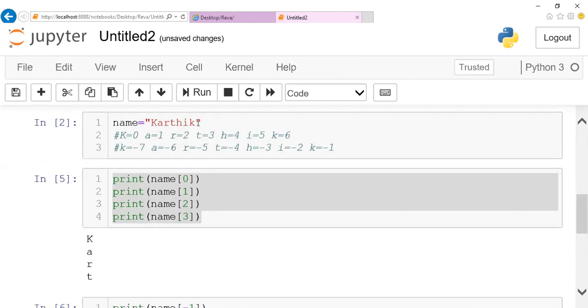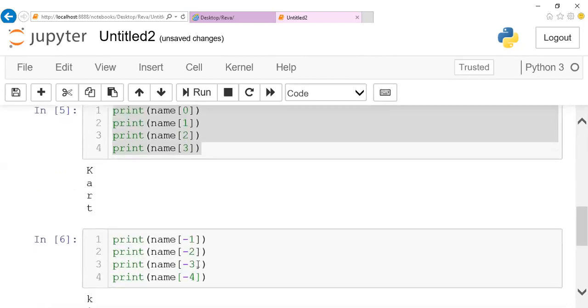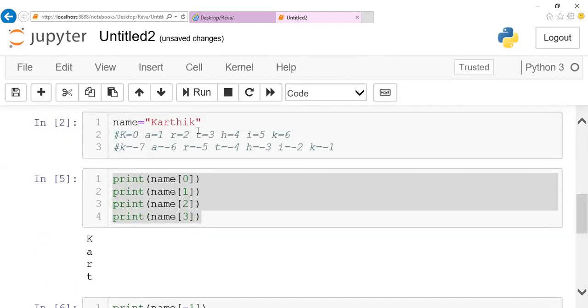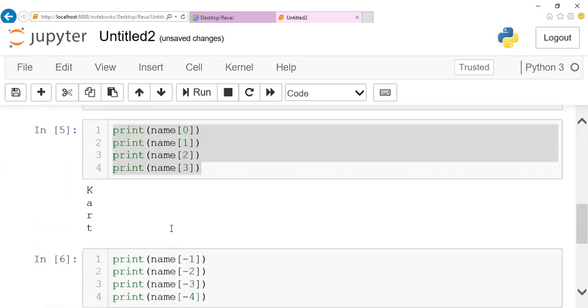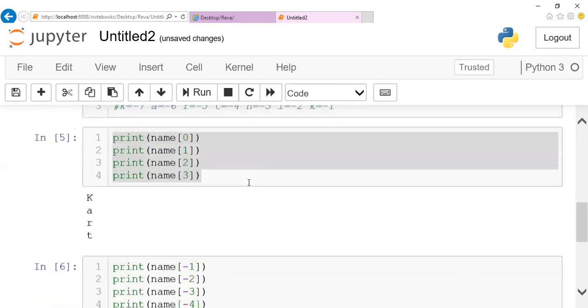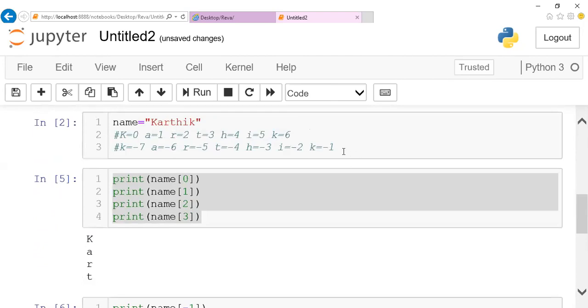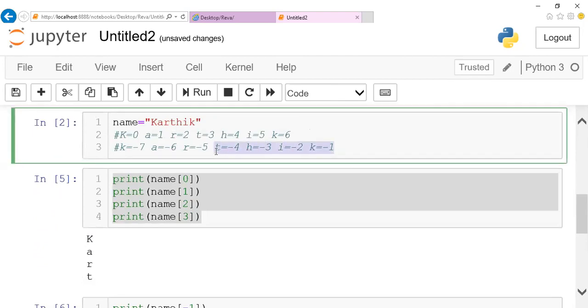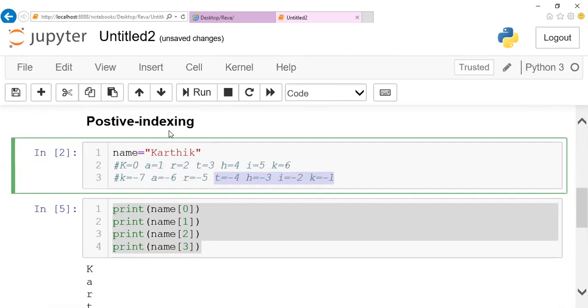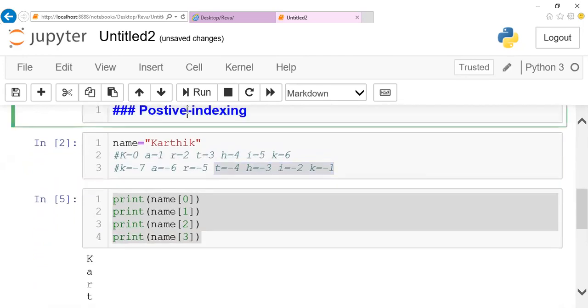Minus 1 means the last position k, minus 2 in the sense the last before position i, minus 3 in the sense the before position of it h. Okay, minus 4 in the sense the before position of ht. So this is fetched in the reverse order. So this is all about positive indexing and negative indexing.